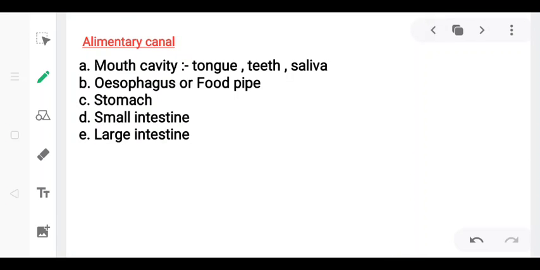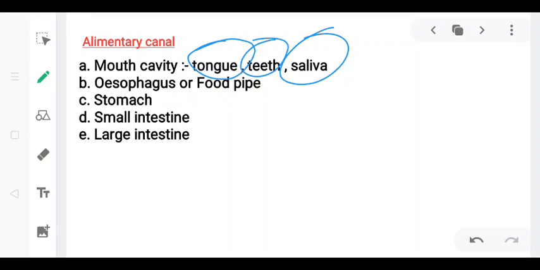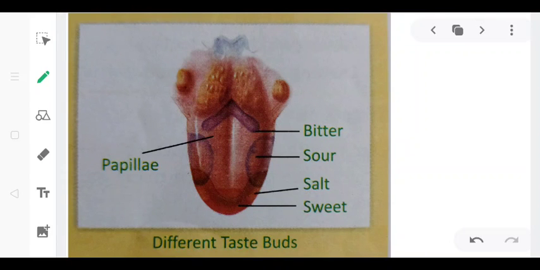As you can see here, the mouth cavity consists of the tongue, teeth and saliva. So first we are going to read the tongue. The top of the tongue is rough and bumpy, while the underside is very smooth, and this is because the top of the tongue is covered with a layer of bumps called papillae. Papillae grip the food and move it around while chewing. They contain taste buds which help us to taste whatever we eat.